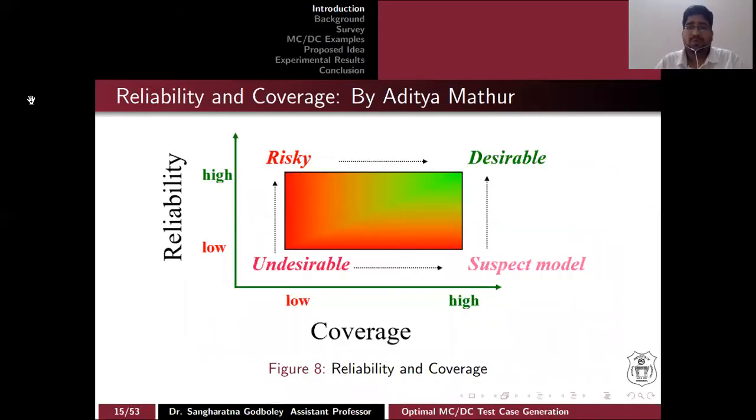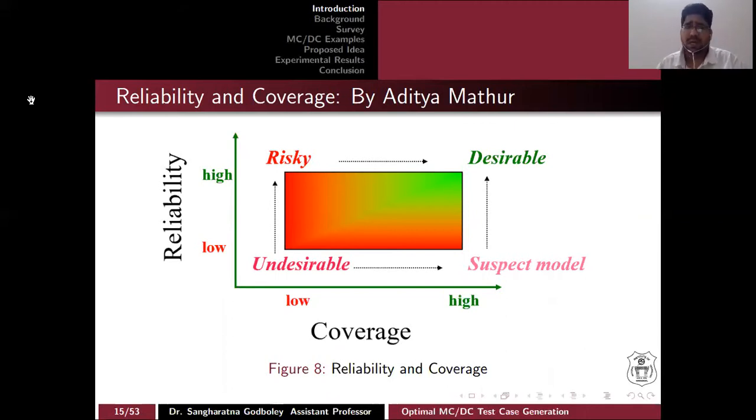So this model was proposed by Aditya Mathur, and it says that both coverage and reliability are important. You can see that if coverage is low and reliability is low, the state is undesirable. And if reliability is high and coverage is low, the system is in, let's say, risky mode.